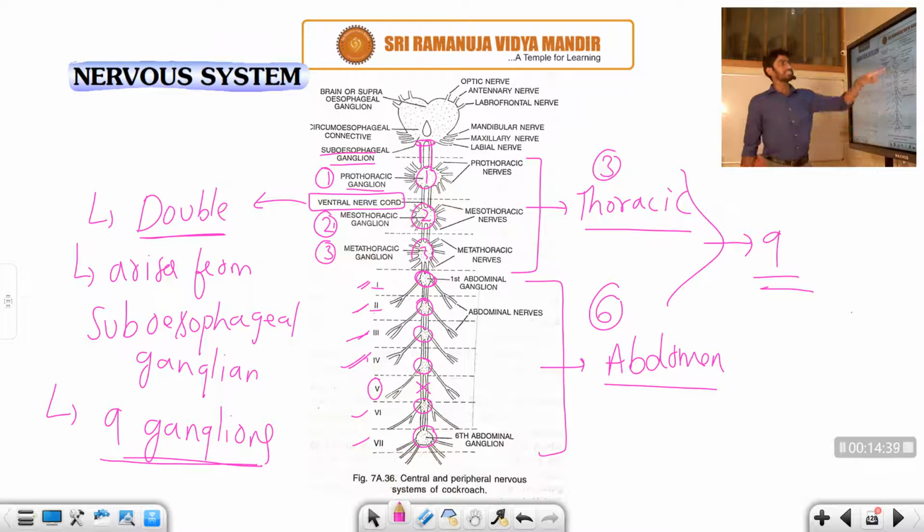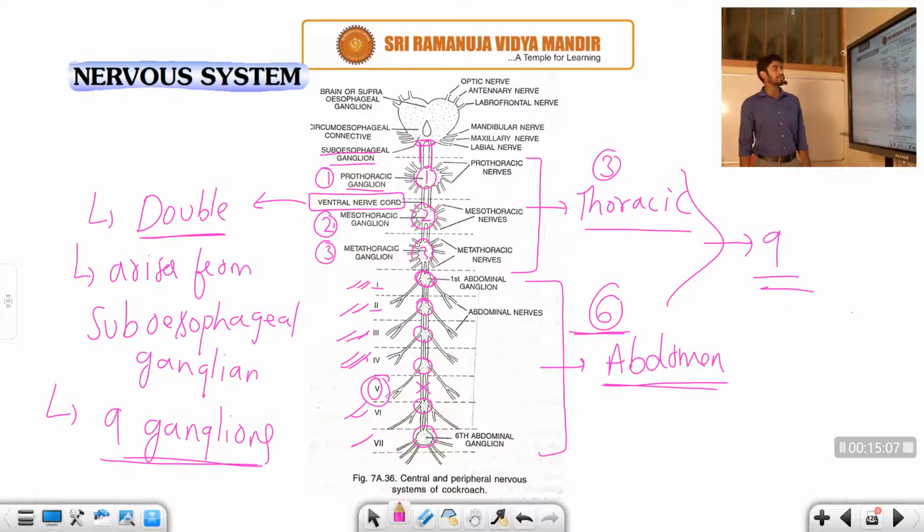The 3 are present in the thoracic region, that means the prothoracic, mesothoracic, and metathoracic ganglia. The remaining 6 are in the abdomen, in all segments except the fifth: the first, second, third, fourth, sixth, and seventh segments have the abdominal ganglion.